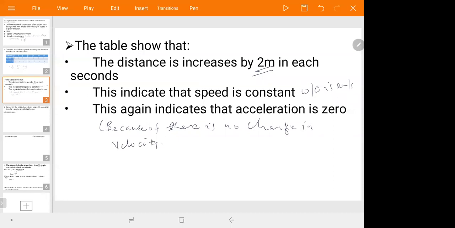There is no change in velocity. If there is no change of velocity, your acceleration becomes 0. Therefore, in uniform motion, speed or velocity is constant and acceleration is 0. Okay?